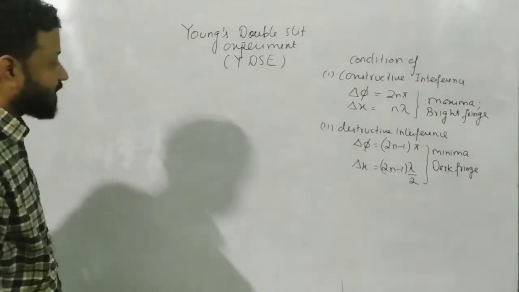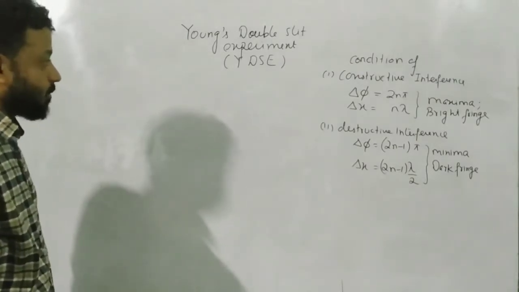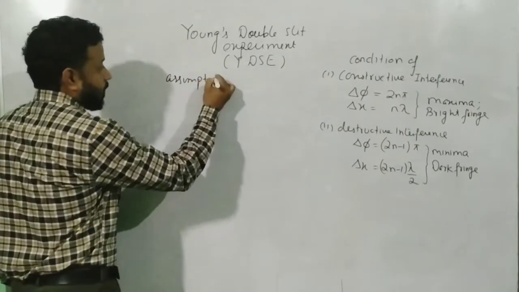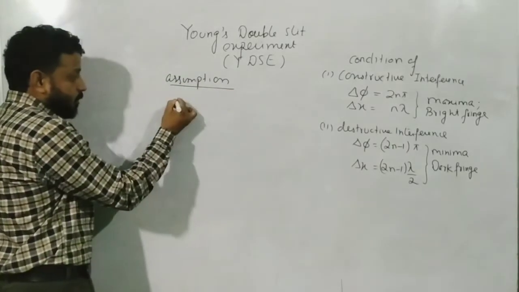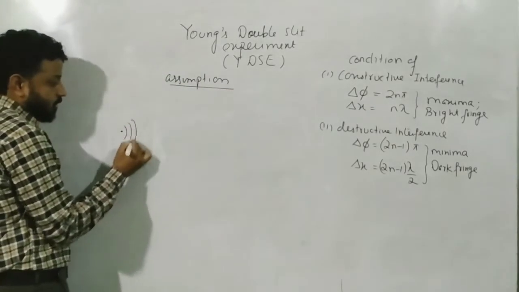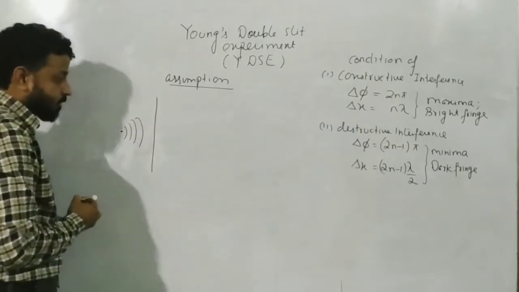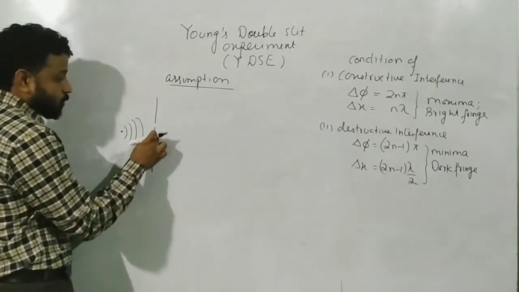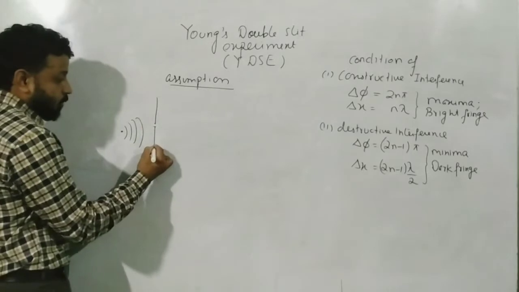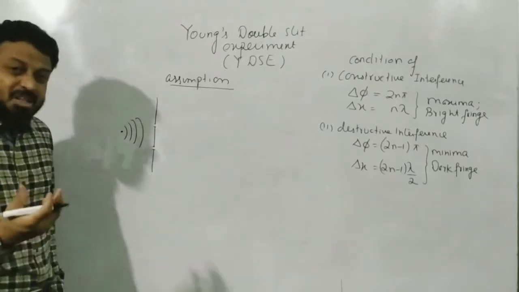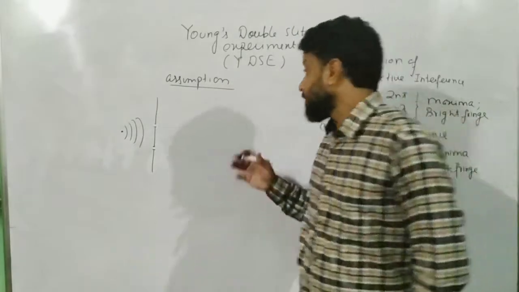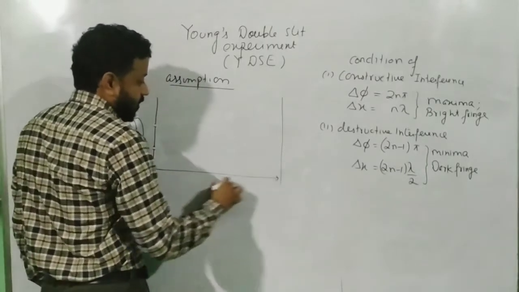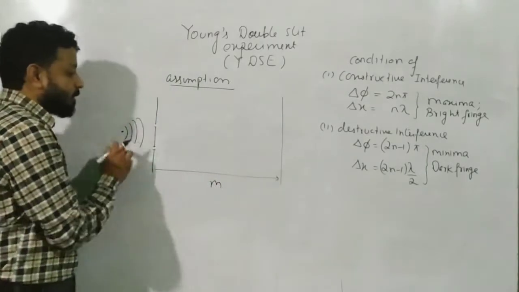Also, before I go to the setup, we are going to make some assumptions. See what we are going to do. We are going to take a light source, and then put a barrier there, and make two small holes in it. These small holes, one here and one here, are generally separated by a distance of millimeters, sometimes less than that. And the screen which we place to obtain the fringe pattern, the alternate dark and bright, is generally in the order of meters. So here we have millimeters, here we have meters.